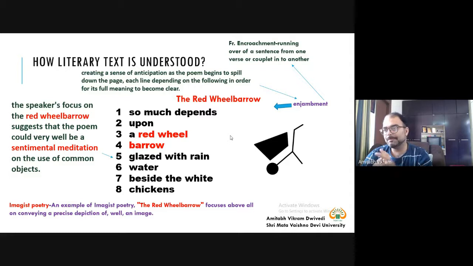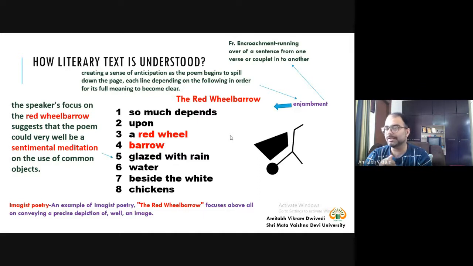Now, one etymological meaning of enjambment we have seen, that is of encroachment. Now, the second thing is, what is the function of this technique? Why do writers use such a technique? They want to create a sense of anticipation.